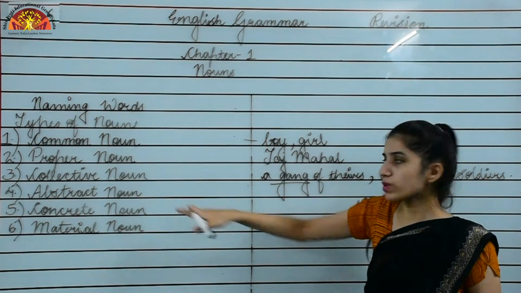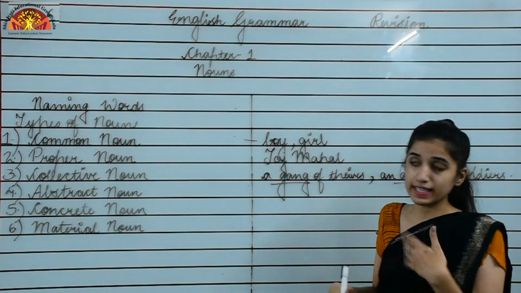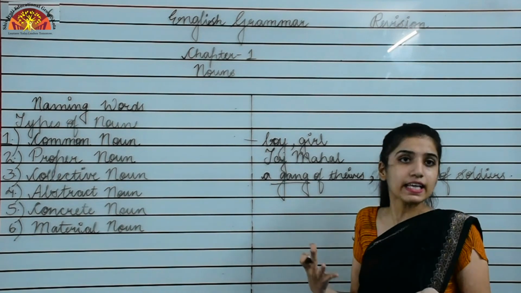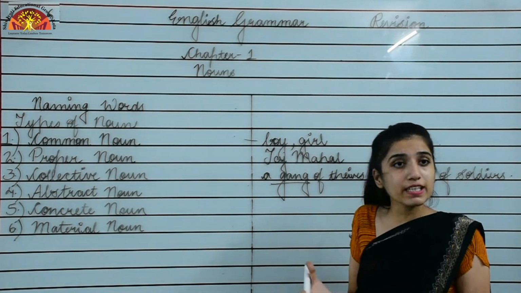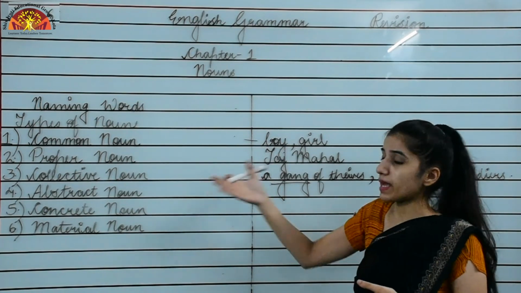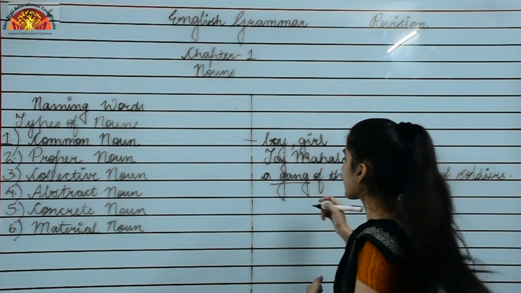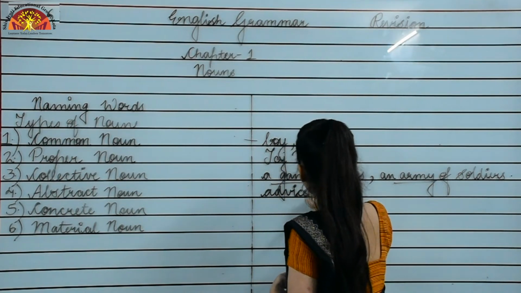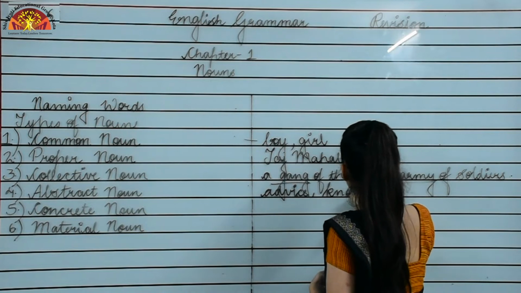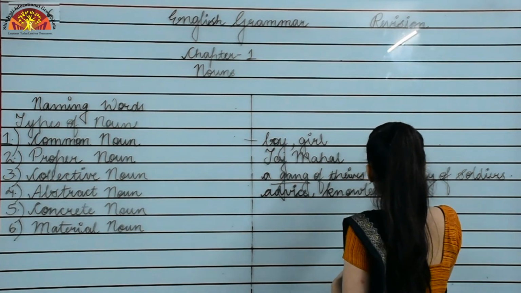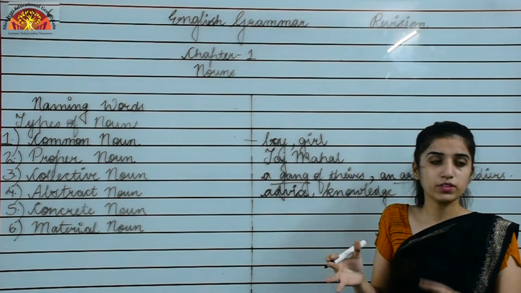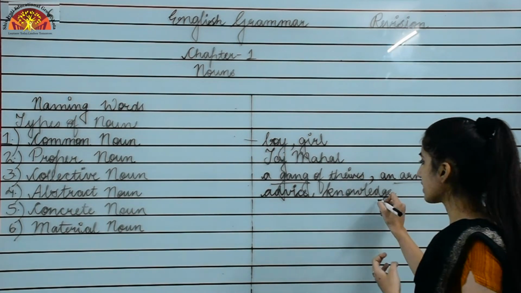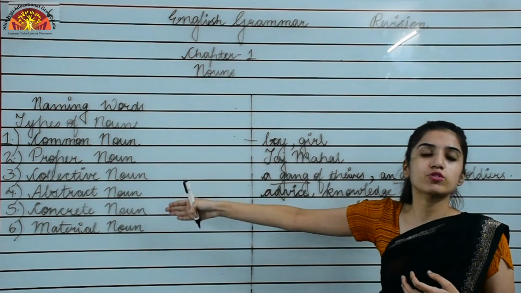Now moving to the fourth one, that is abstract noun. I can say something which we can't see, but we can feel, that emotion. That is what? Abstract noun. So I can say like advice, knowledge. Can you see knowledge? No, but you can feel that. That's an idea, that's a quality, right? So these are examples of abstract noun.